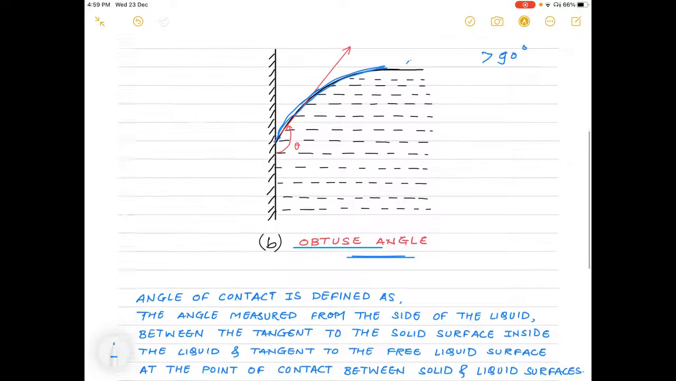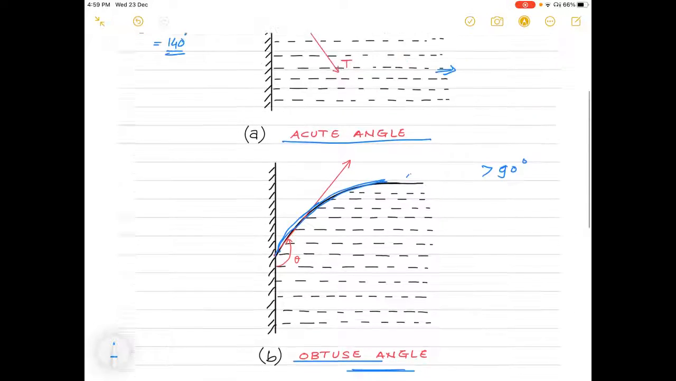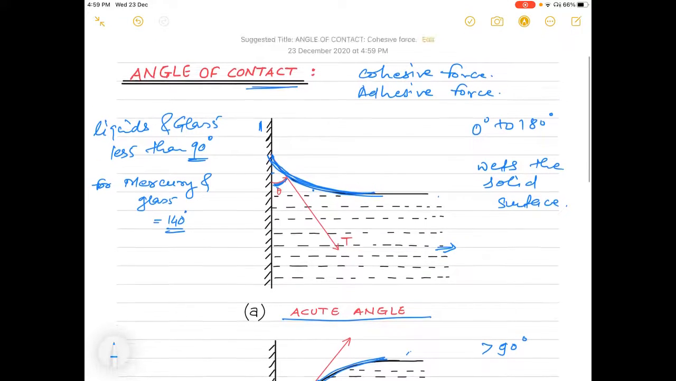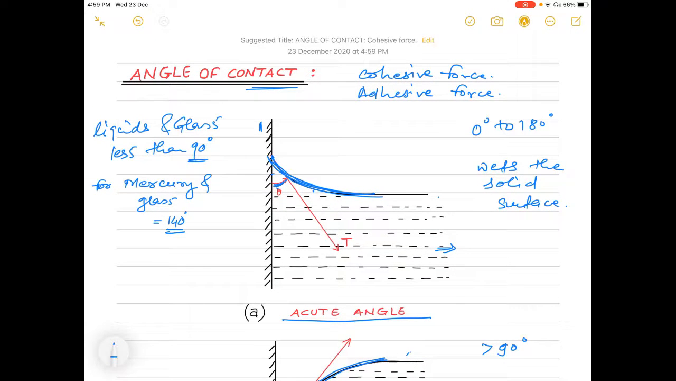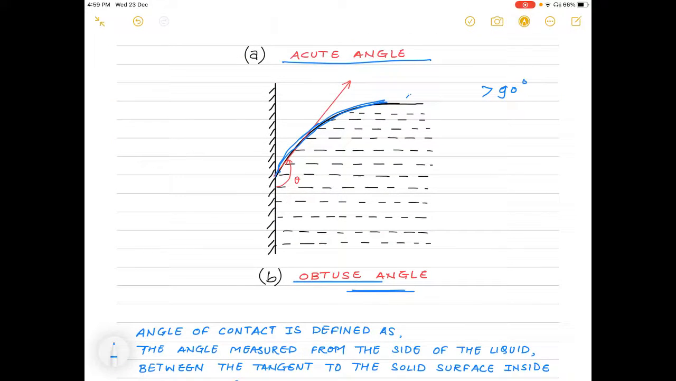Now in today's lecture we have seen two topics, that is properties of matter and surface tension. In surface tension we have studied the topic of angle of contact. There are two types of angle of contact, acute angle and obtuse angle. It depends upon which type of liquid is in contact with the solid surface. If the liquid wets the solid surface, the angle of contact is acute, that is lesser than 90 degrees, and if the liquid does not wet the solid surface, then the angle of contact is always obtuse, that is, always greater than 90 degrees.